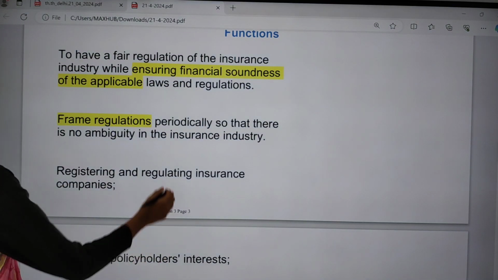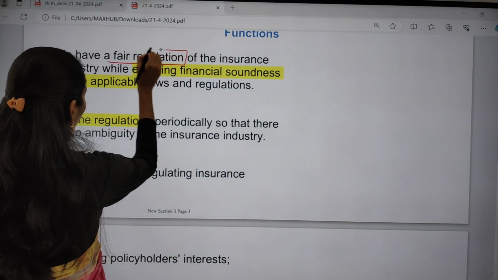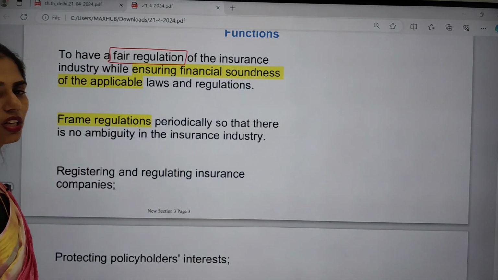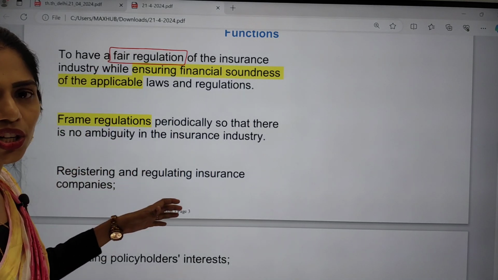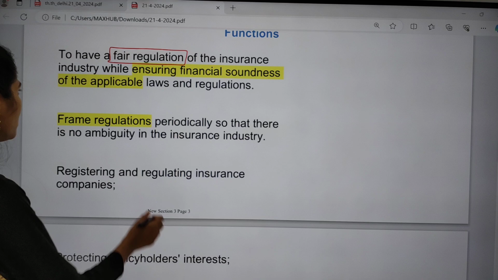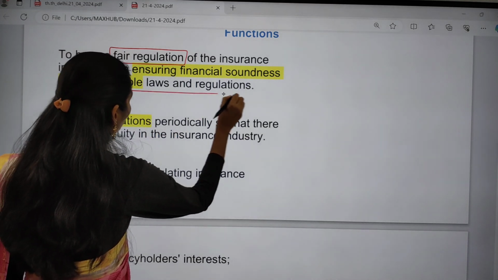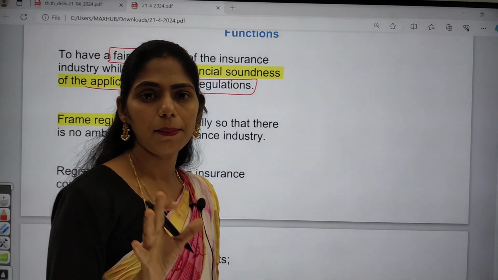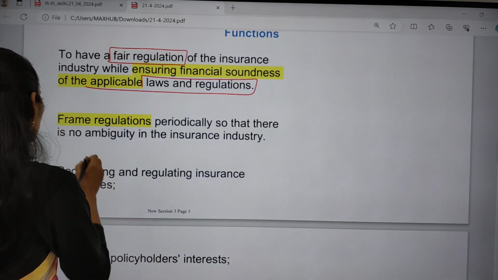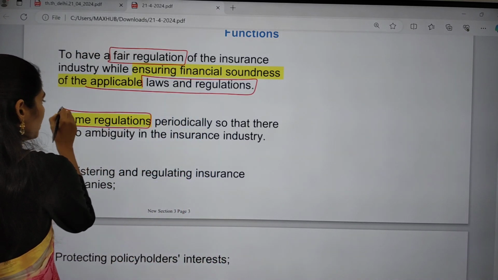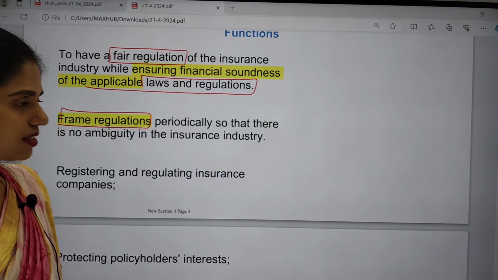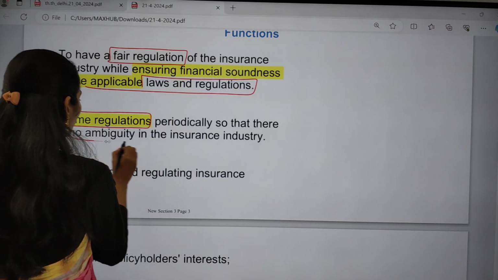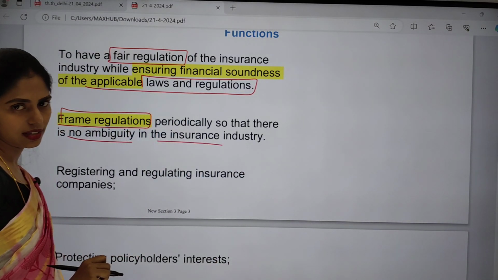So first, it focuses on fair regulation of the insurance industry, so that it ensures financial soundness and makes sure the laws and regulations are properly implemented and applicable. It also frames regulations periodically on a timely basis, so that there will be no ambiguity in the insurance industry.